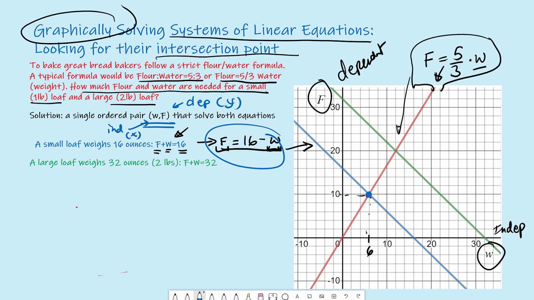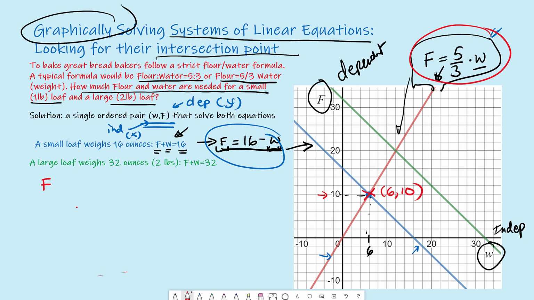But we know that all the ordered pairs that solve these equations are on these two graphs, right? The blue one solves the blue equation, and the red one solves our, well, our black, or let's highlight this in red here as well, our red equation. So our solution is right here at the point where they intersect, which is water equals 6 and flour equals 10. So we have (6, 10). And we can check that this point indeed solves both equations.